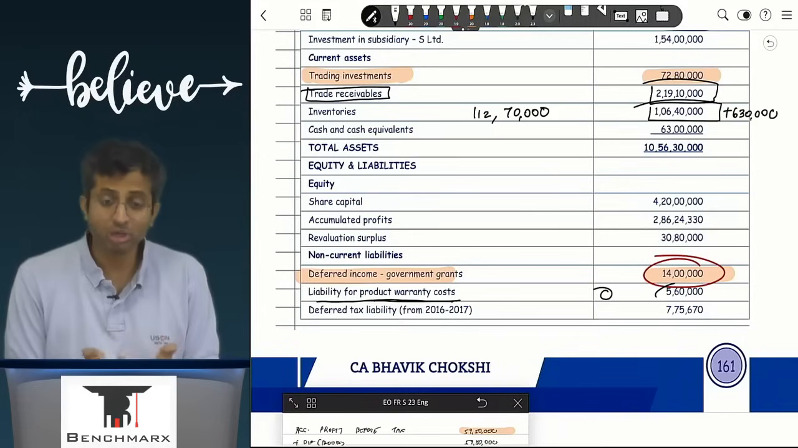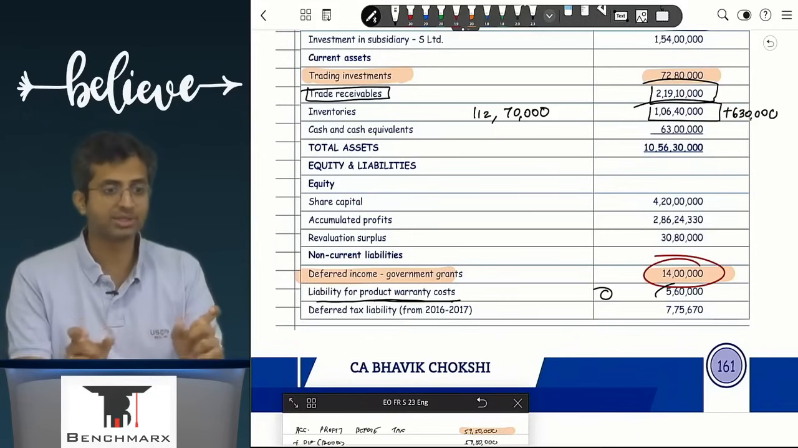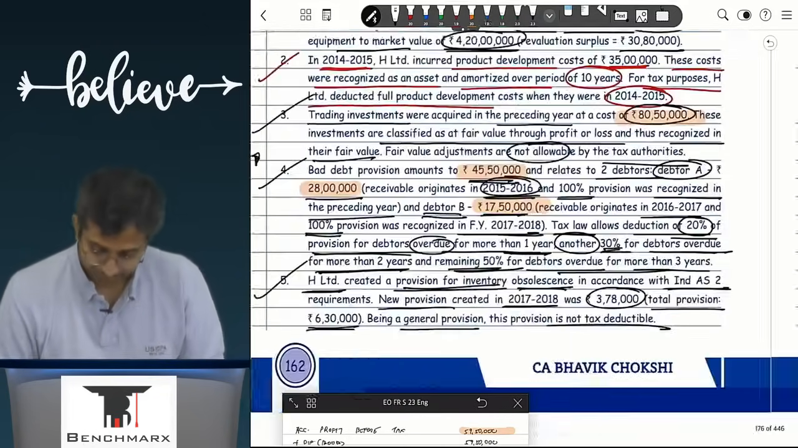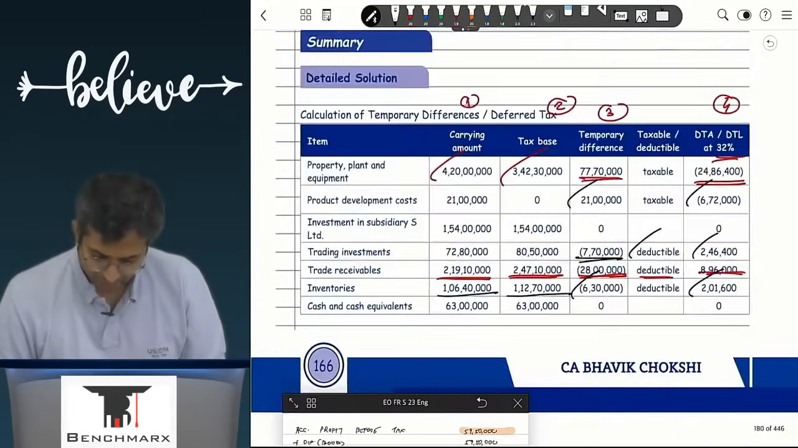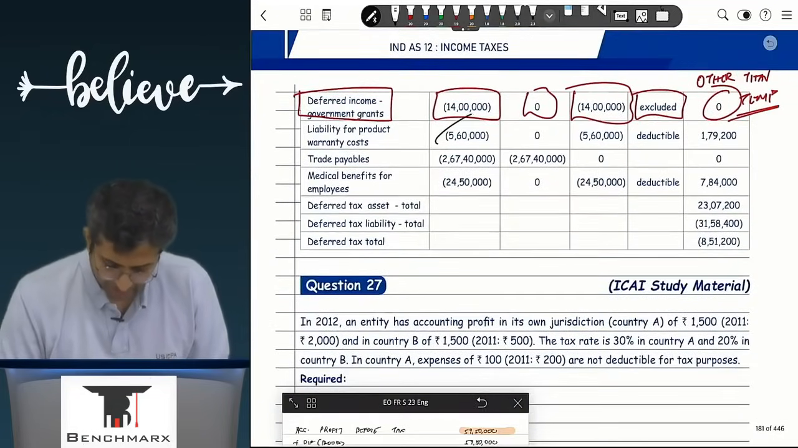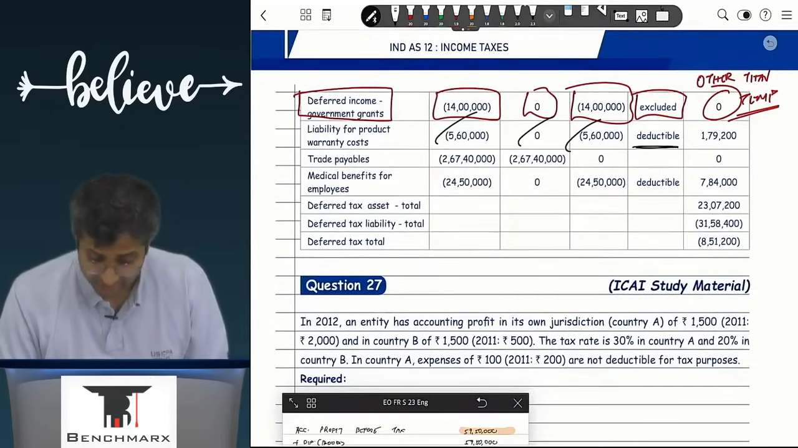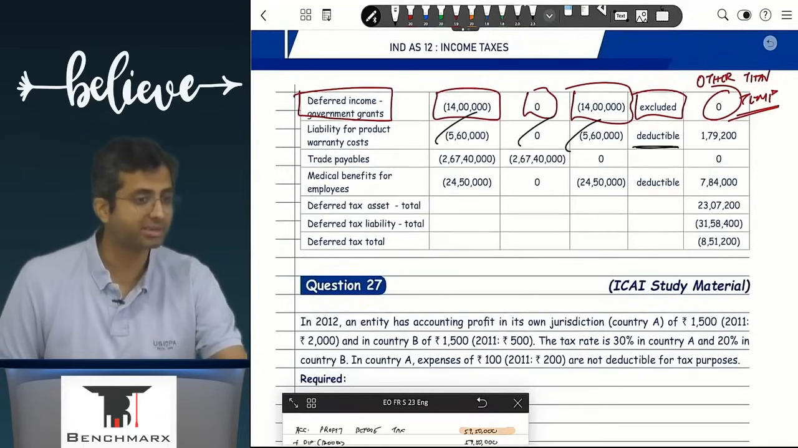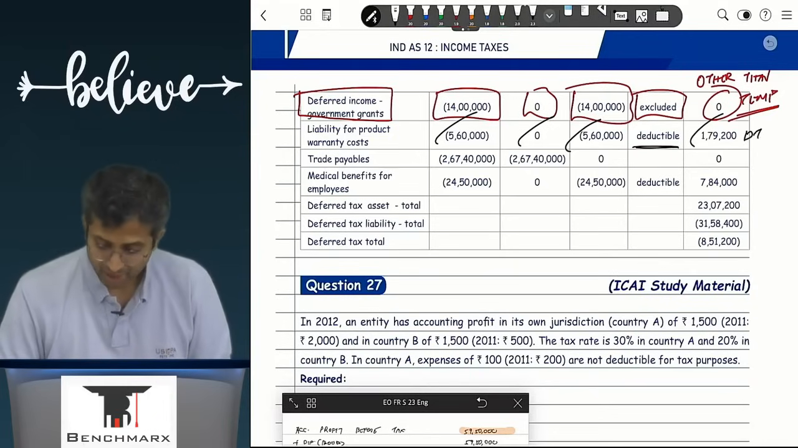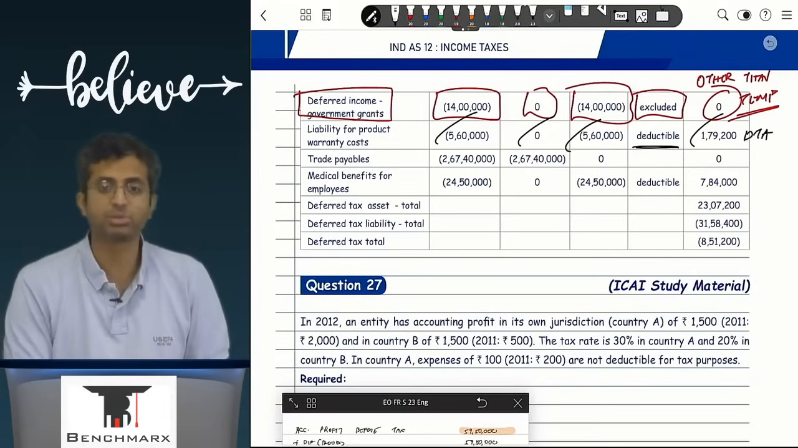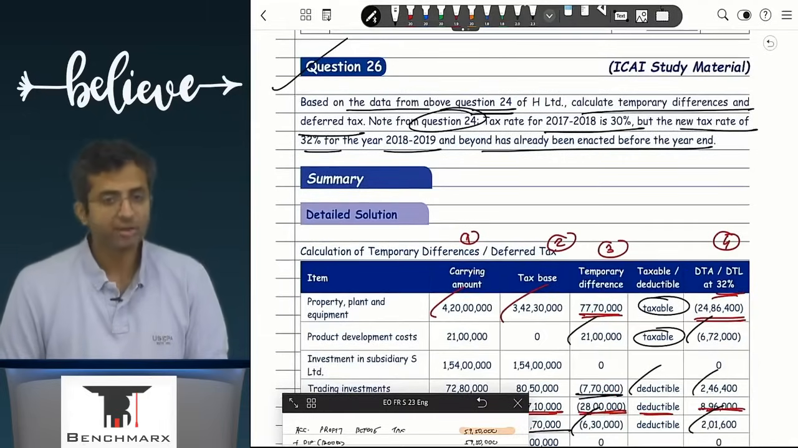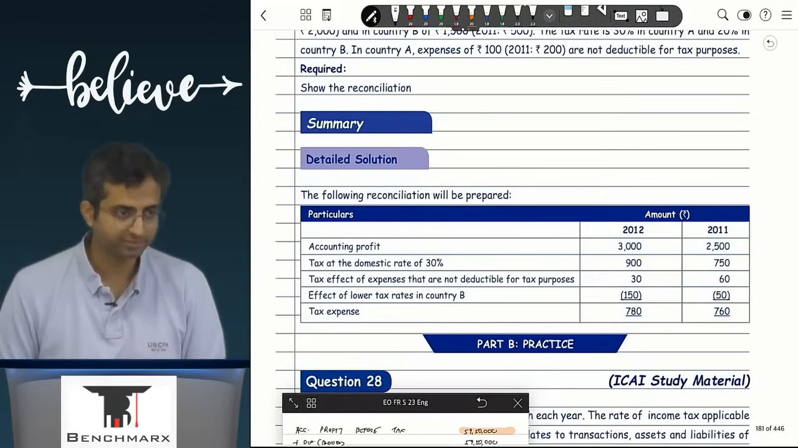As per our rule, carrying value is 5,60,000, tax base is 0. For a liability, if the carrying value is greater, the answer is opposite. That's a DTA. So if I look at the working over here, provision for warranty 5,60,000, 0, difference, it is deductible. It's not that it is tax exempt. It is deductible and hence there will be a DTA. Deductible means deferred tax asset, taxable means deferred tax liability. Wherever you have seen the word taxable, it's a DTL. Wherever you see deductible, it's a DTA.